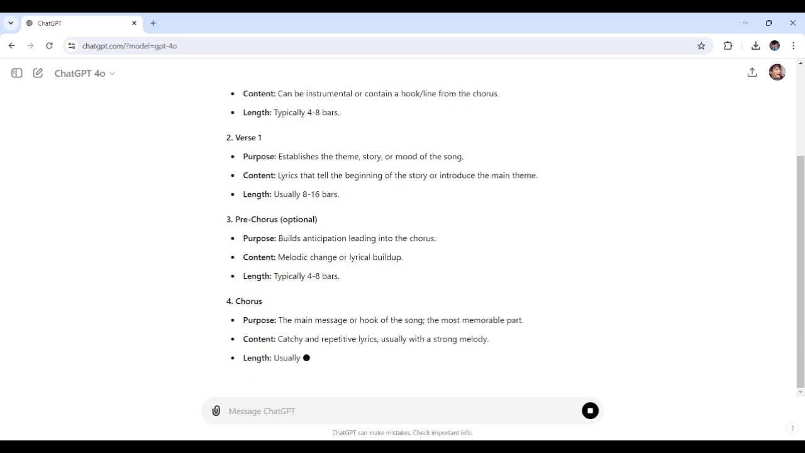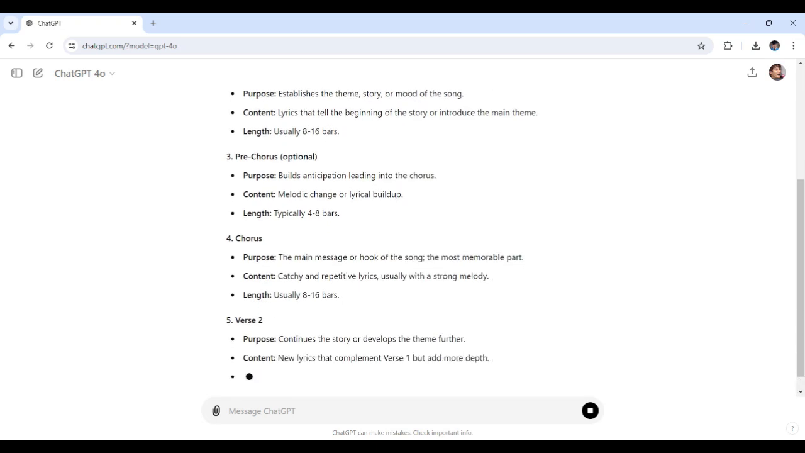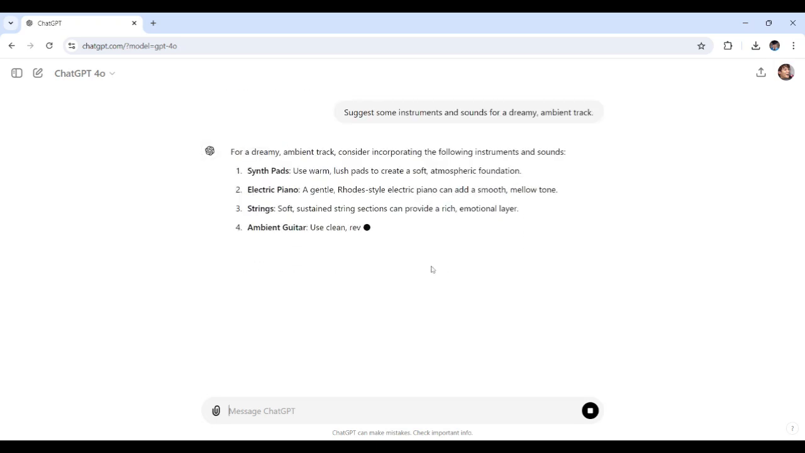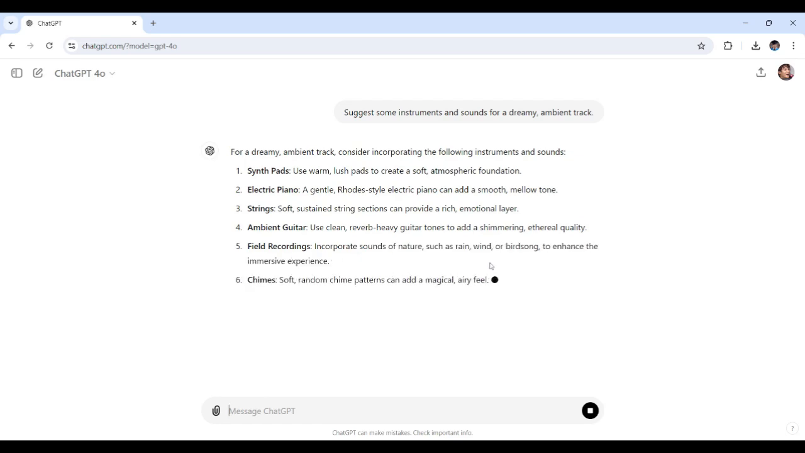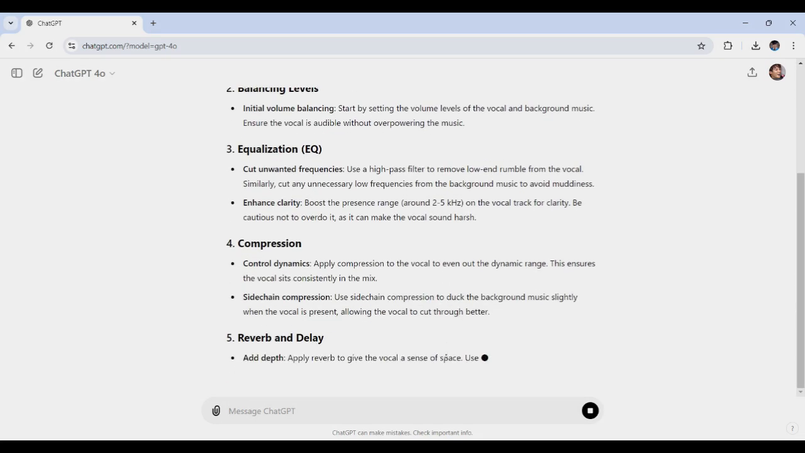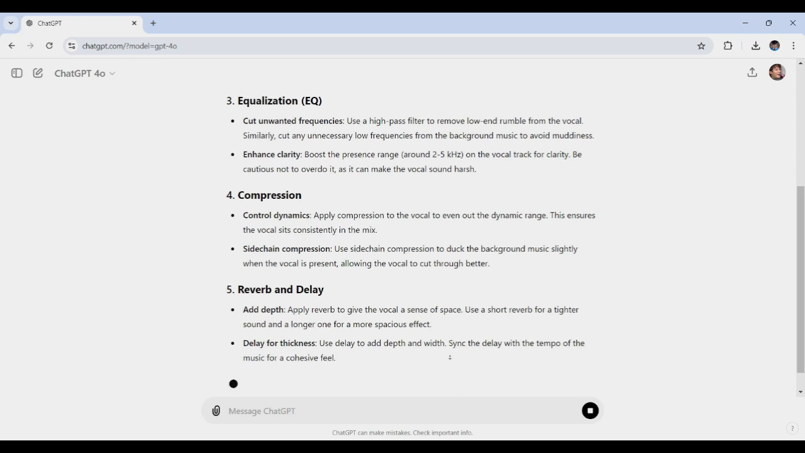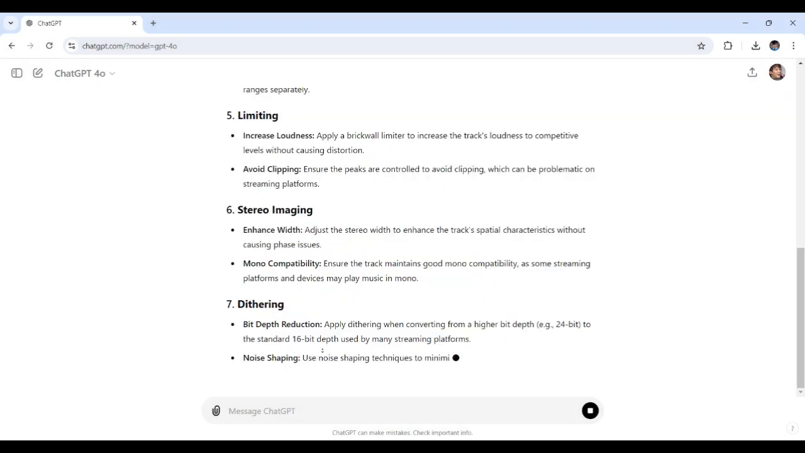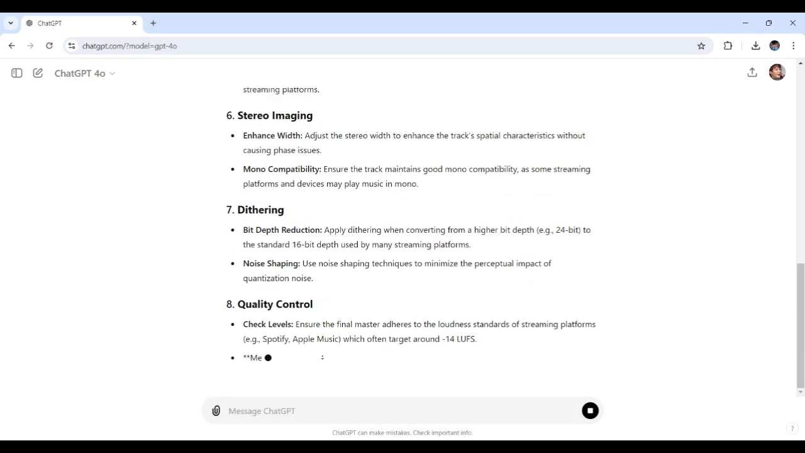Today, we're diving into an exciting topic: using ChatGPT for music production, from your initial ideas to finished tracks. Whether you're a beginner or an experienced producer, ChatGPT can be an incredible tool to help streamline your creative process.